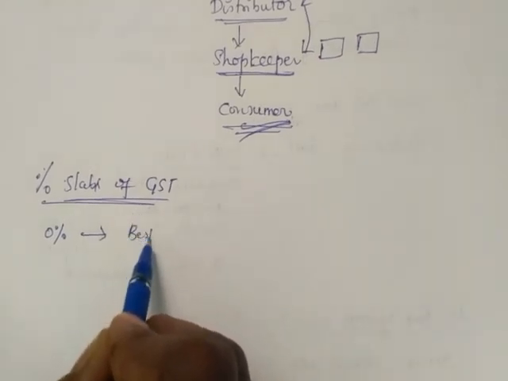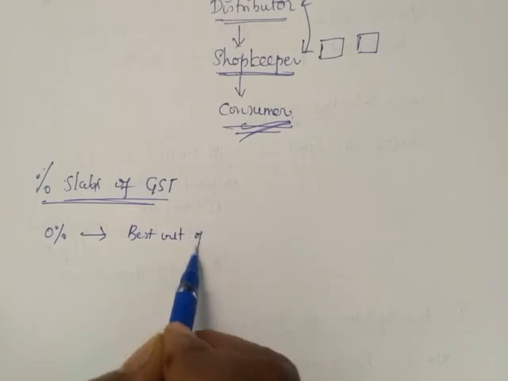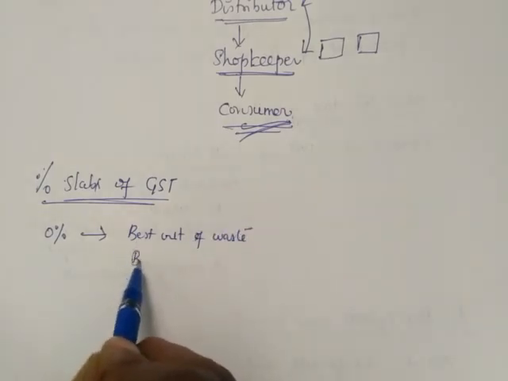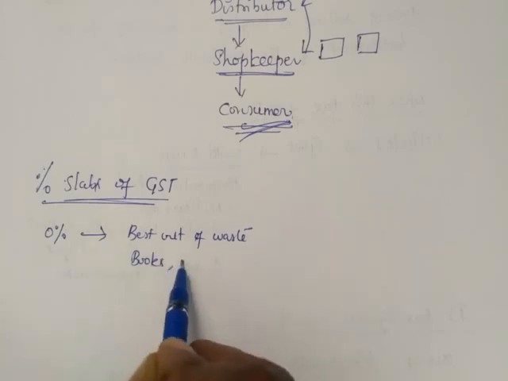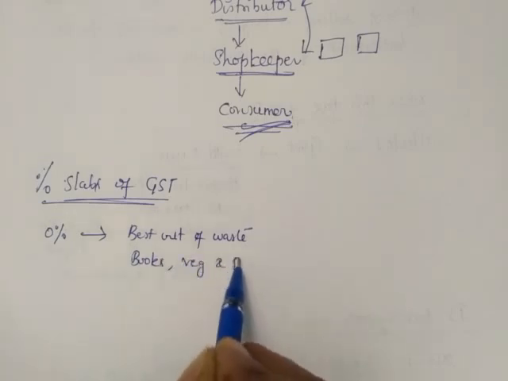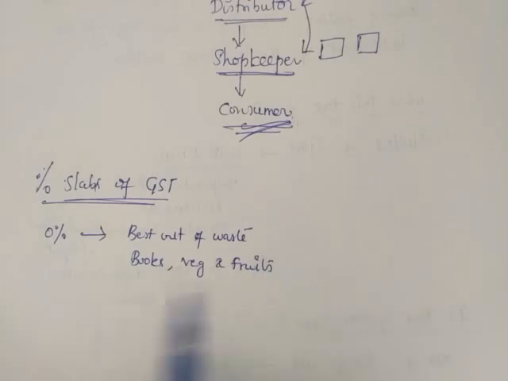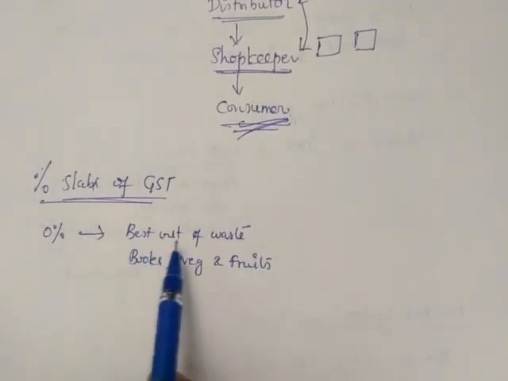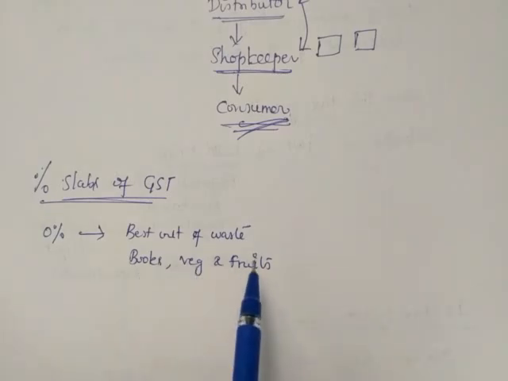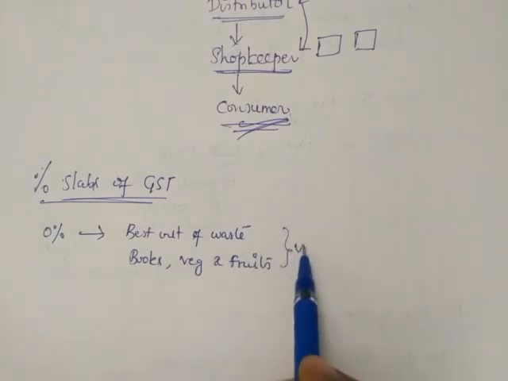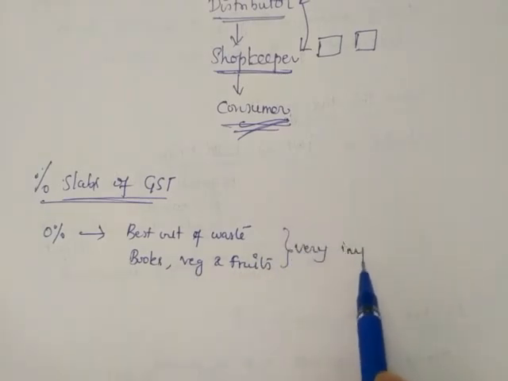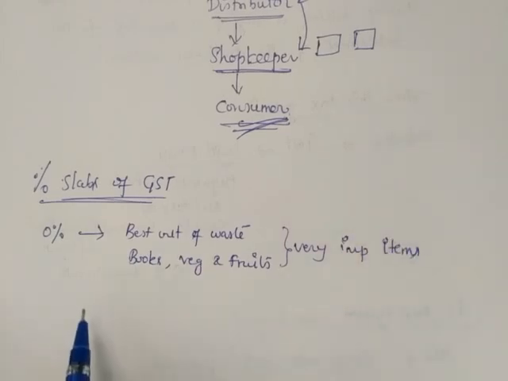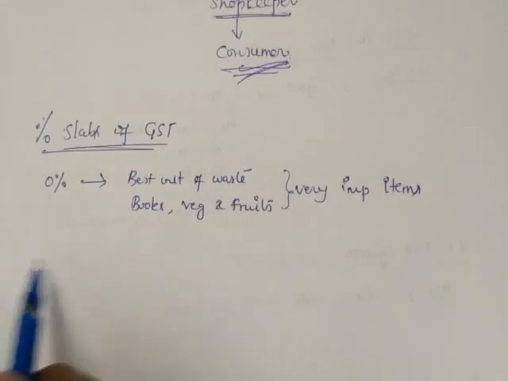Best out of waste products, textbooks, music books, vegetables, fruits. The government is not charging any tax on these very important items.